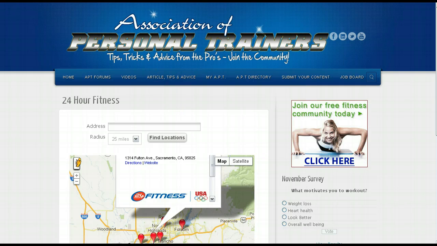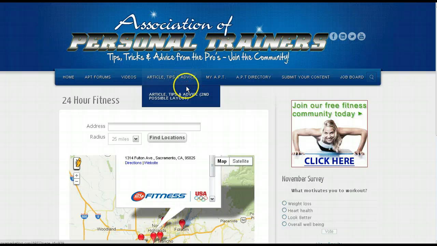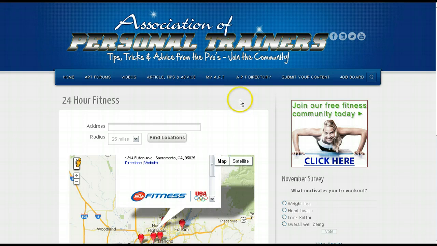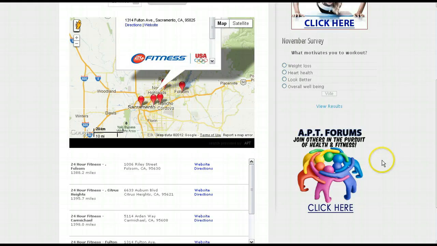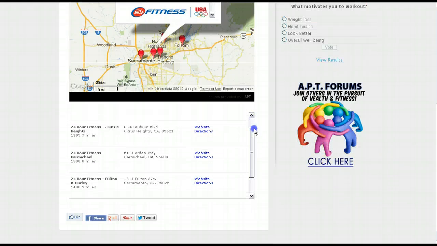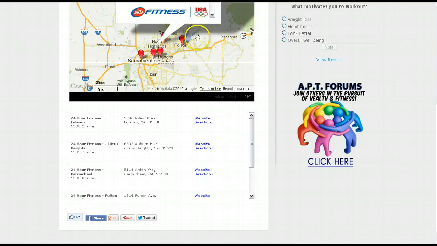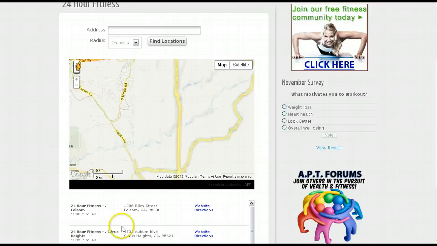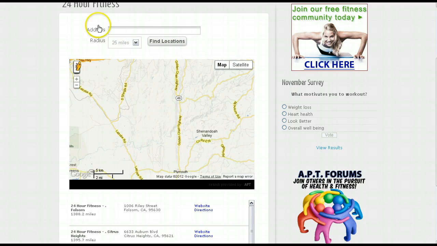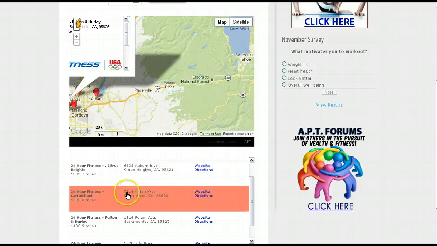And it's very easy for you to maintain this because when I move this website over to your domain, I'll set up a back end, and the back end will have a directory area where you can go and manage all of the listings. So you can, for example, just take a few hours and enter in all of the 24-hour fitness locations in Northern California. And on this website, people can come here, put in their address, or search by city, search by the distance, and find all the 24-hour fitness gyms that are in their area.